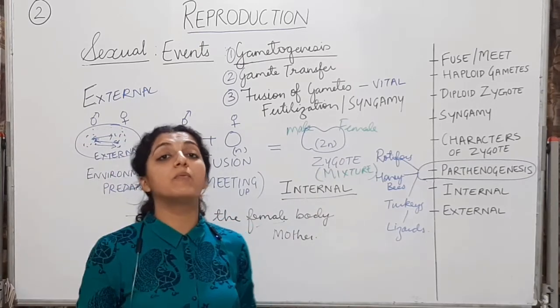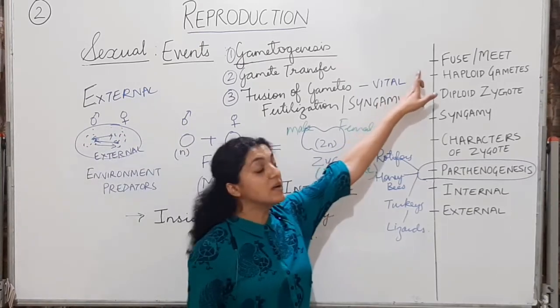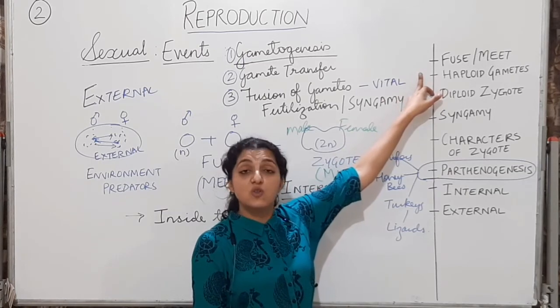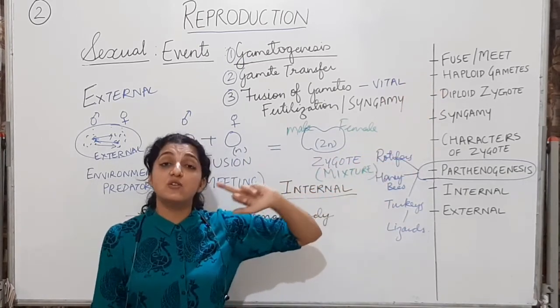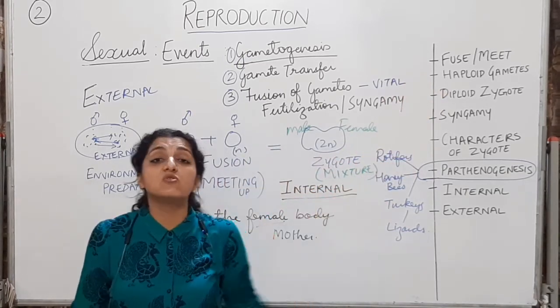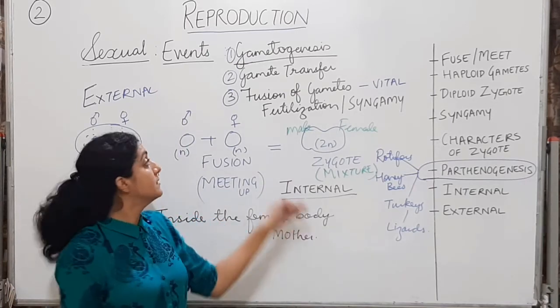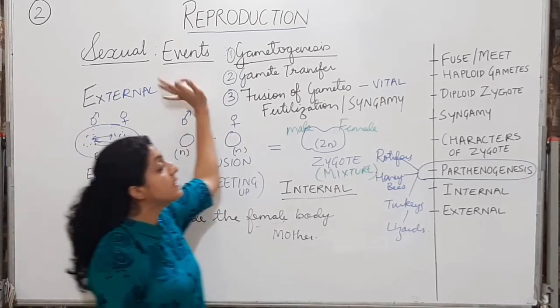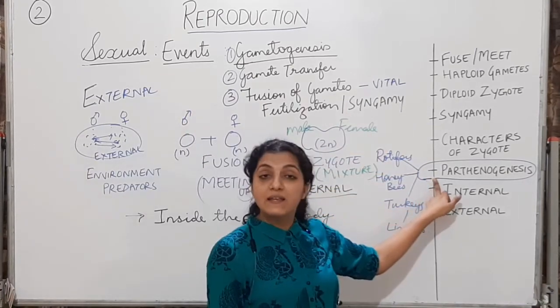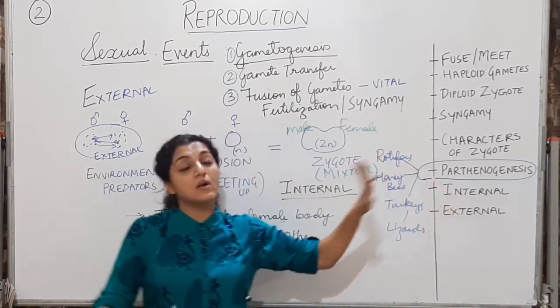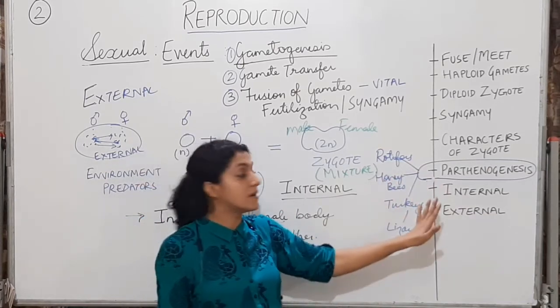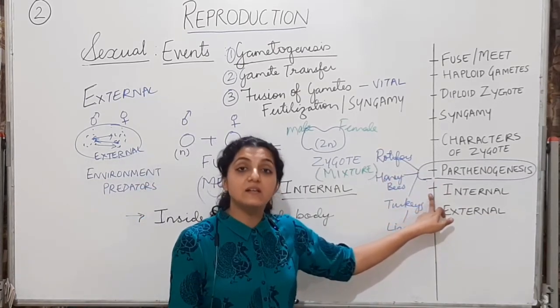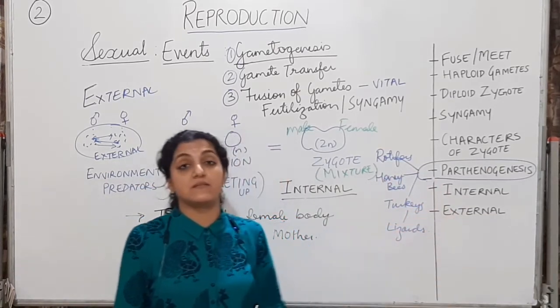So I hope by the end of this lecture you understand what is fusion of gametes, which is also called syngamy, which is also called fertilization, the most vital step in the events of sexual reproduction. And you know what parthenogenesis is: organisms that do not undergo fertilization. Fertilization can be internal or external.